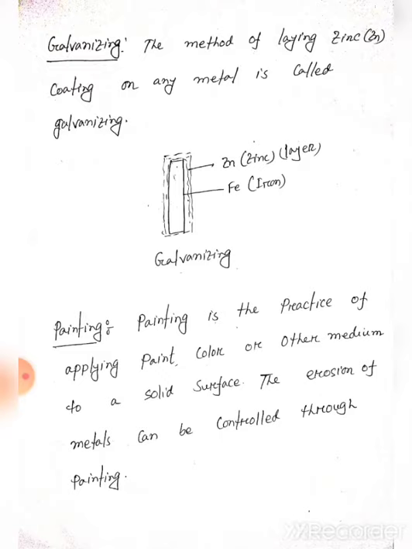So what is painting? Painting is the practice of applying paint, color or other medium to a solid surface. The erosion of metals can be controlled through painting.